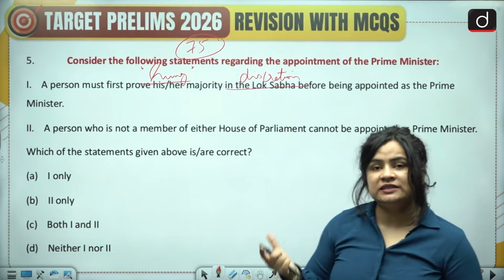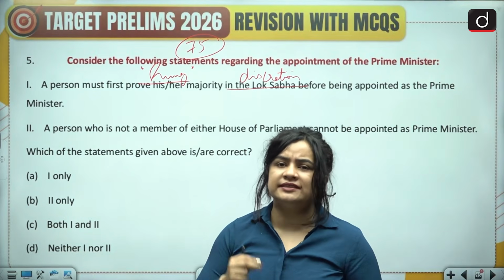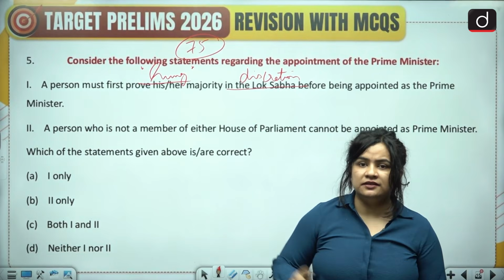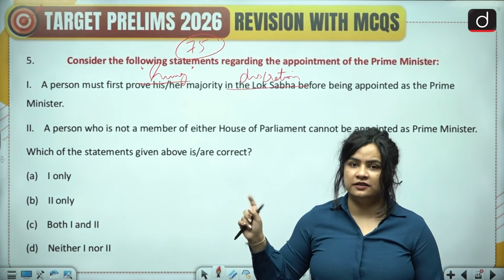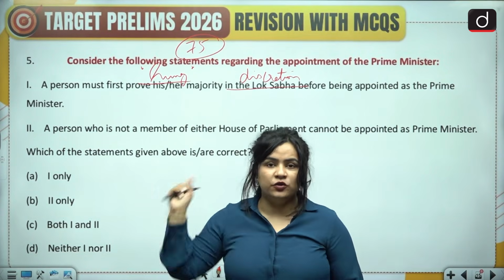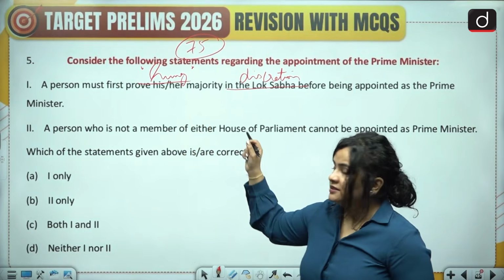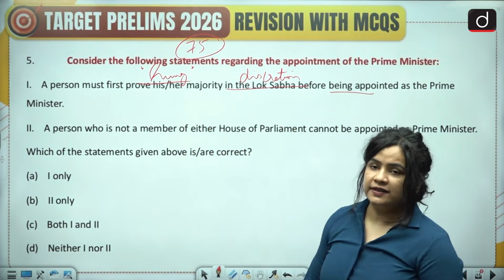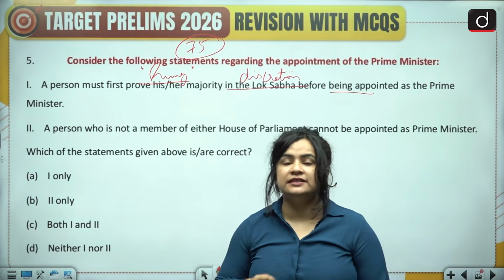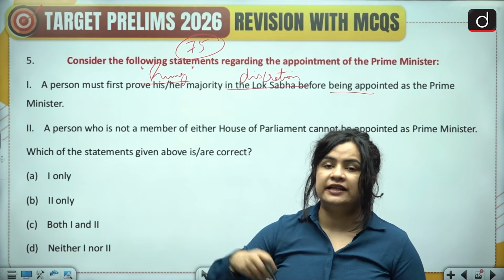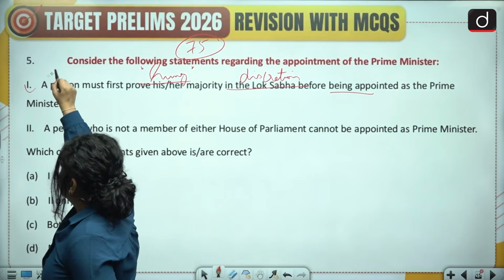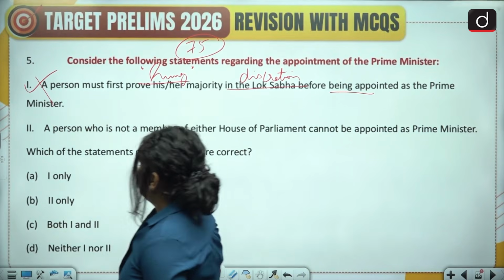And usually a grace period is given, let's say 1 month or so, or a few days, so that this leader or this party can prove their majority in the house. And therefore it is not necessary that the person must first prove their majority and then be appointed as the PM. The President may appoint a Prime Minister and then ask him or her to prove their majority. So statement 1 is incorrect.